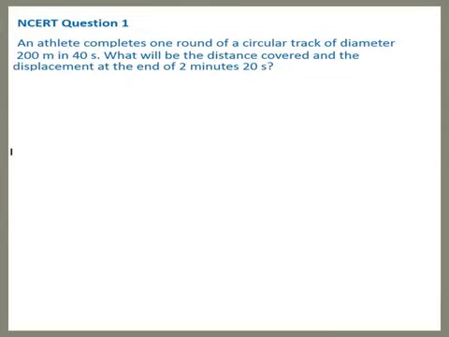So one round can be completed in 40 seconds, and when he completes one round, he covers a distance of 200 meters. So after 2 minutes and 20 seconds, how much is the total distance travelled by him, and what will be the displacement? Try to complete the problem, solve the problem. I will send you the answer after 12 or 1. Okay, children?